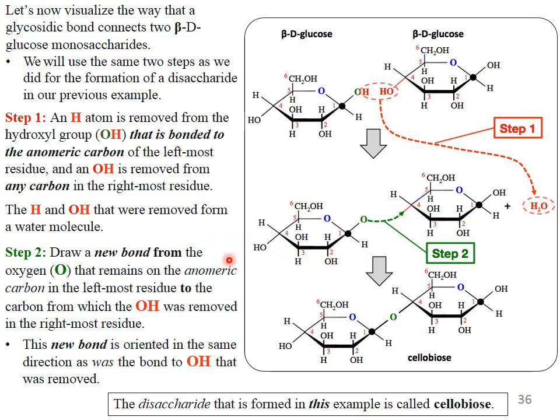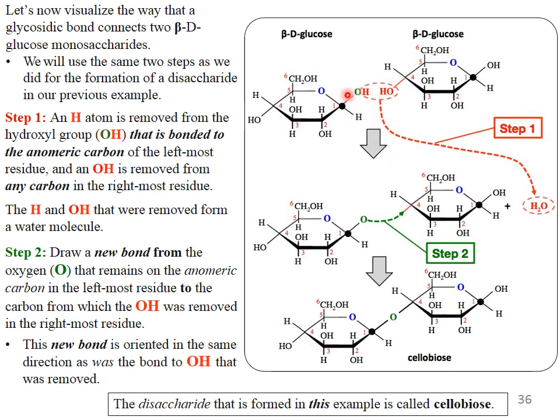Let us now visualize the way that a glycosidic bond connects two beta D glucose monosaccharides. We will use the same two steps as we did for the formation of disaccharides in our previous examples. Here again, this is beta D glucose, this is beta D glucose. In our previous examples we used alpha D glucose. I will recall that when I say there is alpha D glucose, the formation of the glycosidic linkage will be alpha.